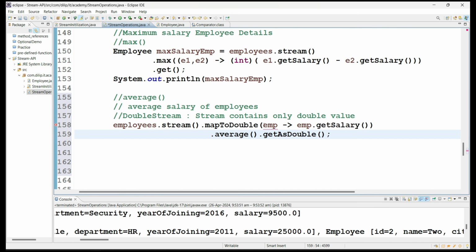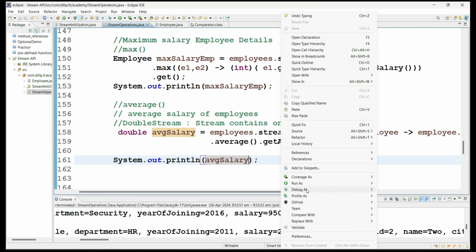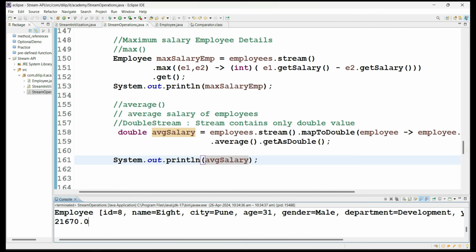So let me take it as average salary of employee. Let me see the result. If you see here, you got the overall average salary of all the employees.